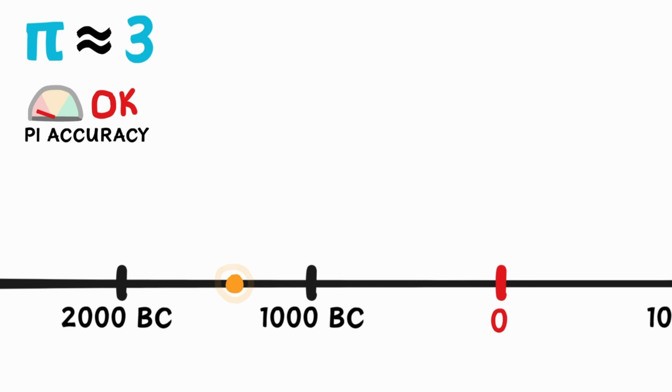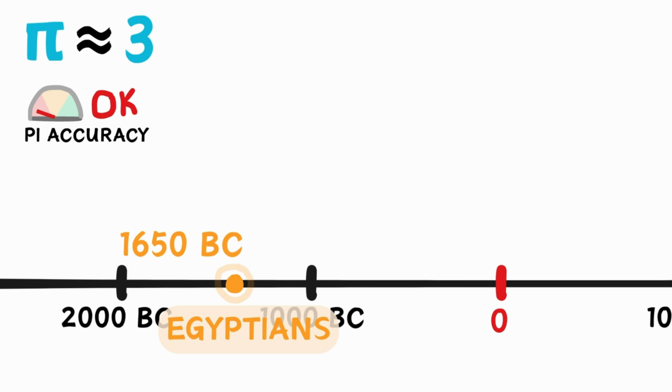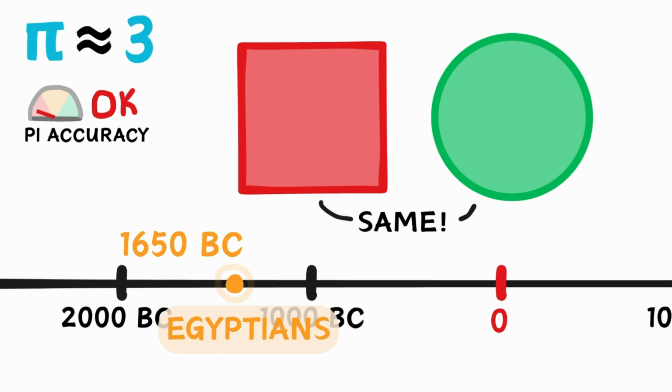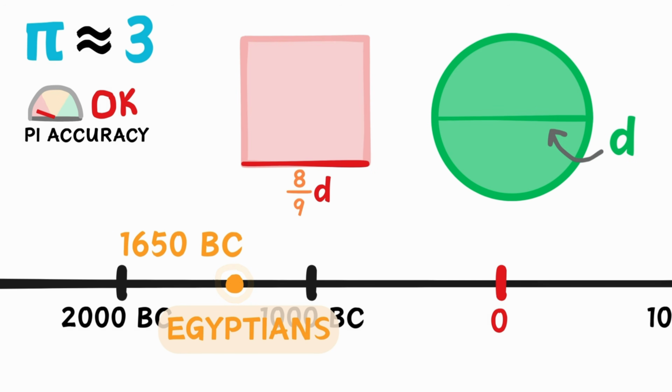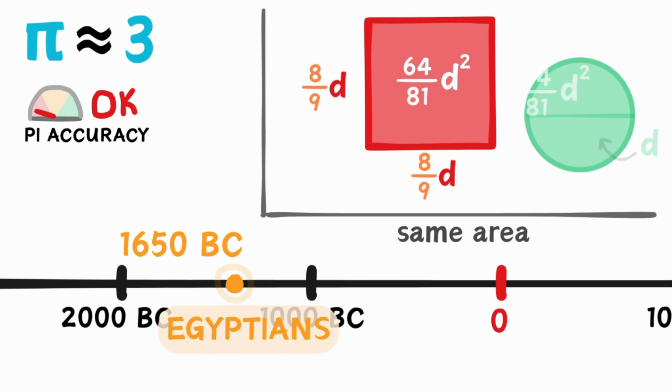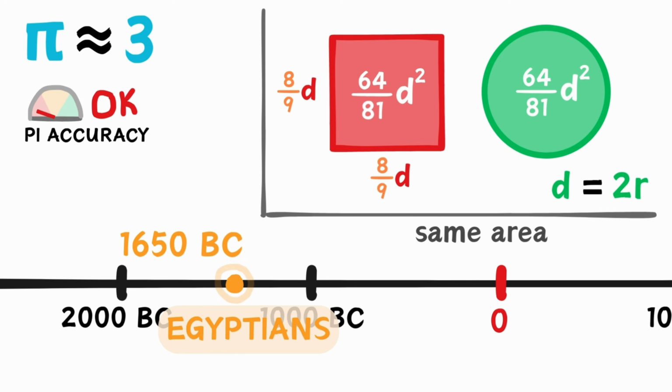About 500 years later, the ancient Egyptians estimated pi using squares and circles. They assumed that the area of a circle was equivalent to the area of a square whose sides were 8/9 of the diameter of the circle. The diameter is twice the radius.